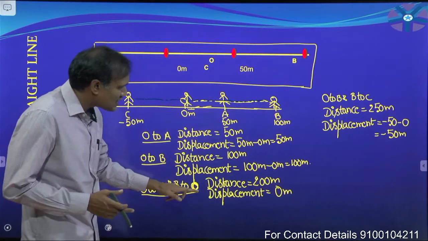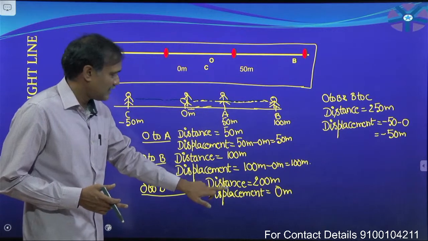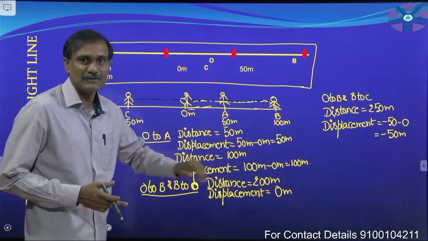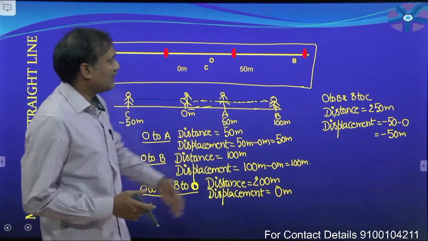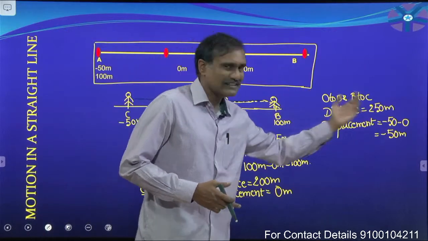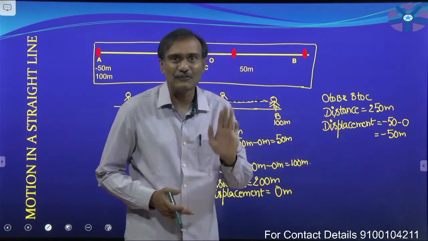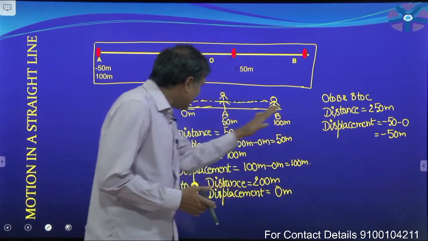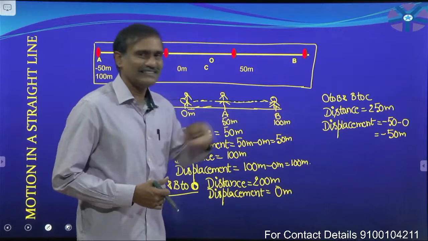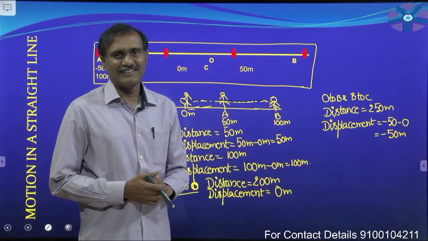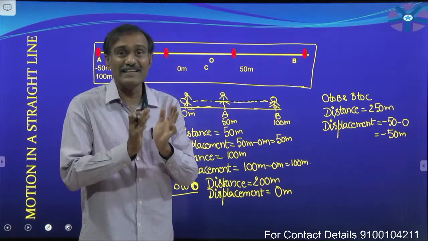Here in this situation, distance is there, but displacement is equal to 0 meter. Now, in this situation, distance is there, but displacement is minus 50 meters. Now, in these three cases, distance is always positive.